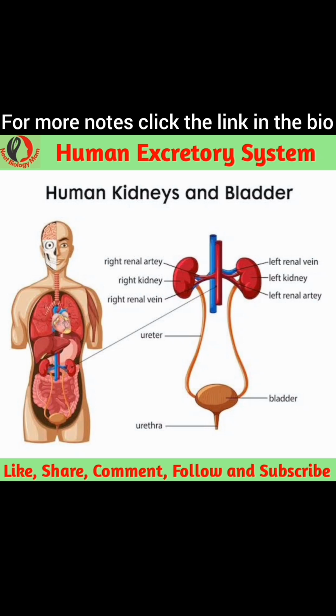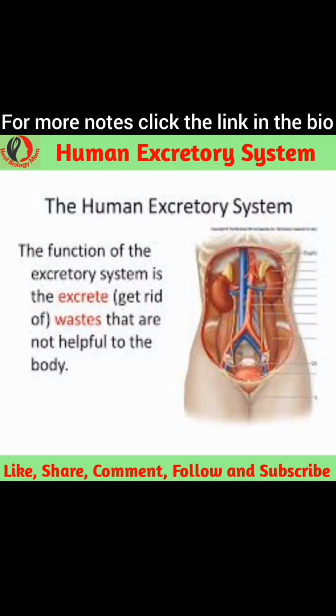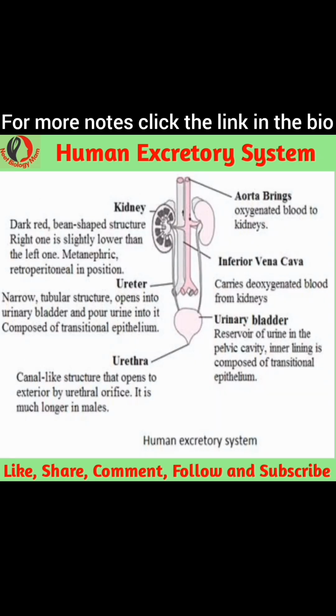The urinary bladder is emptied by the process of micturition, i.e. the act of urination. Urethra. This tube arises from the urinary bladder and helps to expel urine out of the body. In males, it acts as the common route for sperms and urine. Its opening is guarded by sphincter muscles.